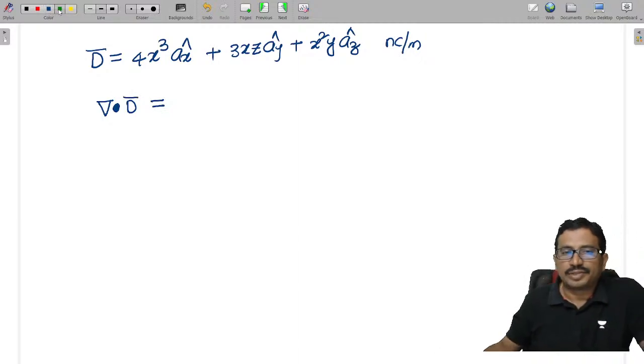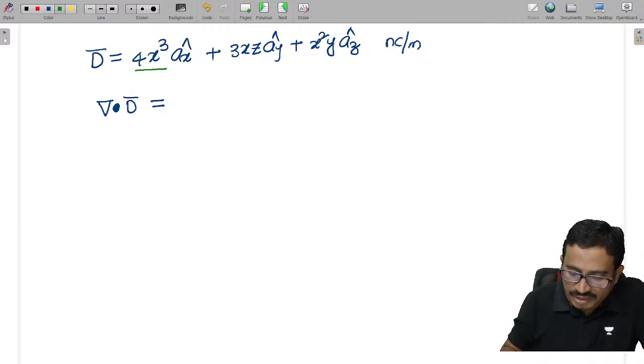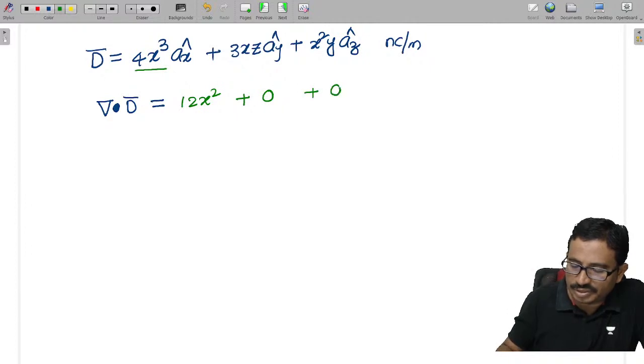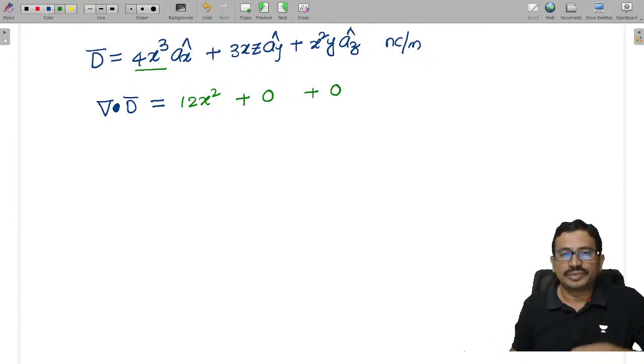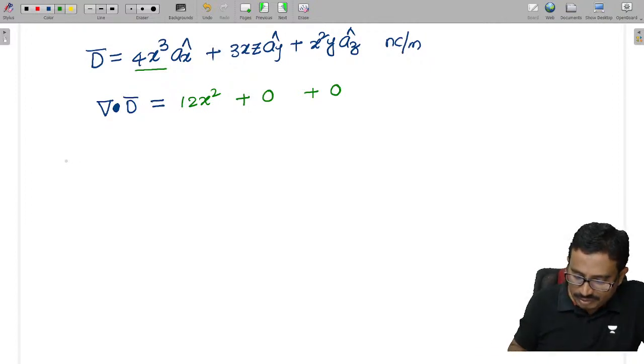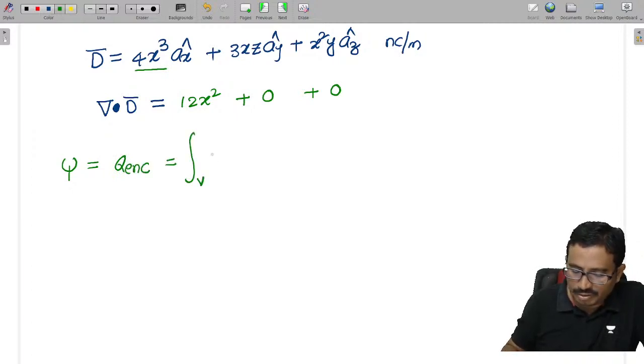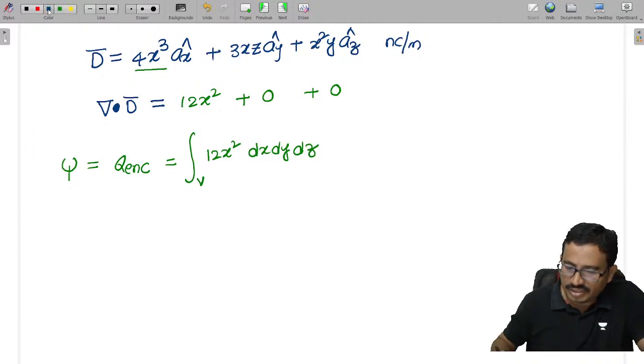Tell me, I should differentiate this x component with respect to x, that is 12x square, and the y derivative is 0 here, the z derivative of this term is 0. So del dot D is equal to 12x square. So my flux, which is Q enclosed, is the volume integration of 12x square into dv, meaning dx, dy, dz.